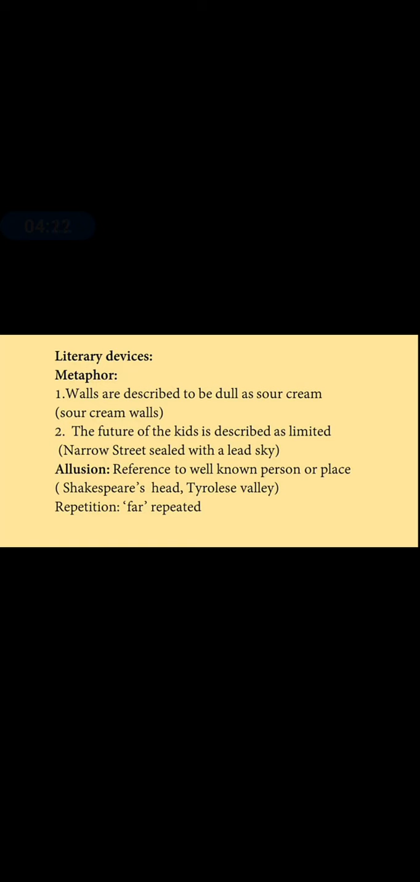The next poetic device is allusion. Allusion is that poetic device, students, where the poet refers to a well-known person or a well-known place in the poem that is not directly linked with the theme of the poem but has been mentioned there with a definite purpose as it heightens the theme of the poem. Like here we see Shakespeare's head and Tyrolese valley. These are mentioned to heighten the theme of the social inequalities. So, with their mention, we can make a comparison and see the inequalities between the two classes of haves and have-nots.